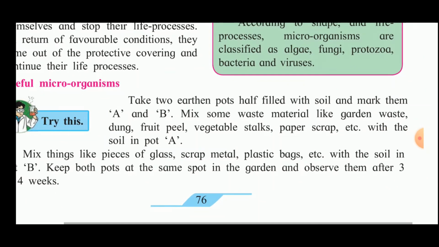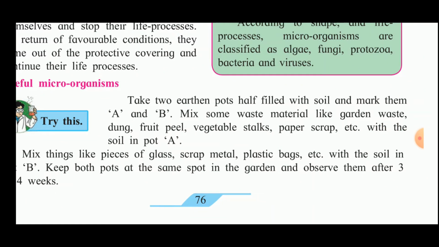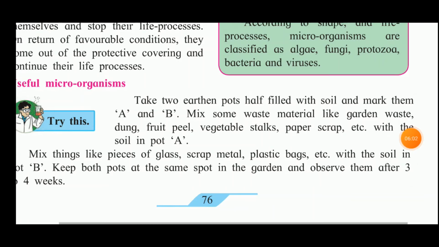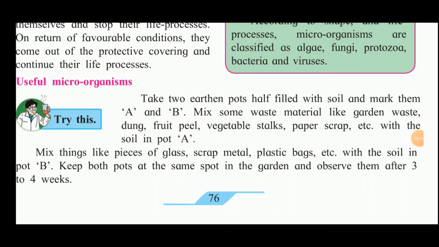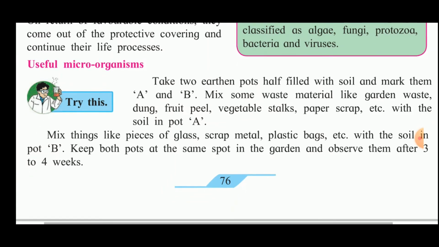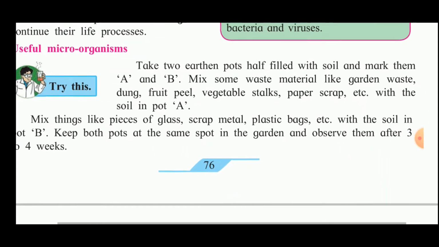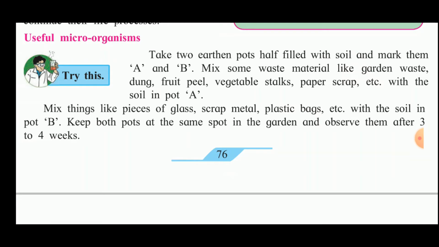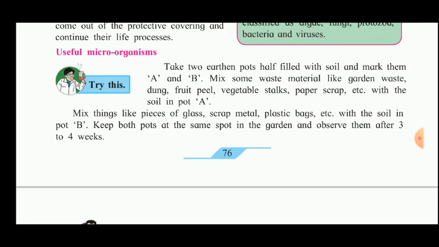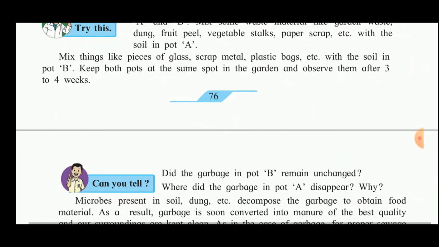Now, take two earthen pots half filled with soil and mark them A and B. Mix some waste material like garden waste, dung, fruit peel, vegetable stalks, paper scrap, etc. with the soil in pot A. Mix things like pieces of glass, scrap metal, plastic bags, etc. with the soil in pot B. Keep both the pots in the garden and observe them after 3 or 4 weeks.